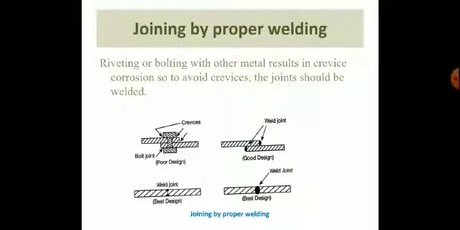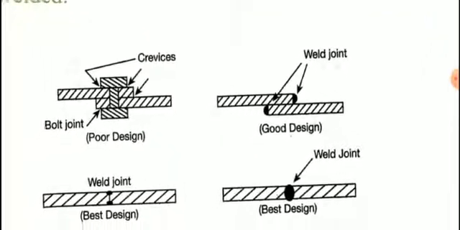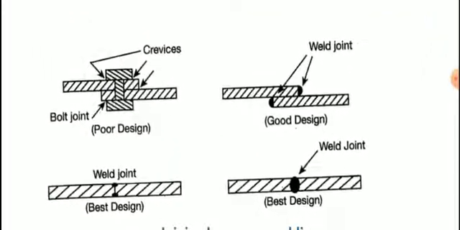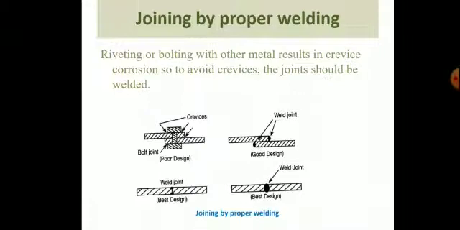The next remedy is joining by proper welding. Riveting or bolting with other metal results in crevice corrosion, as we can see in the diagram. In poor designing, the crevices are present, but by joining two metals by welding, as in the second, third and fourth designs, the crevices are absent, so crevice corrosion can be avoided.